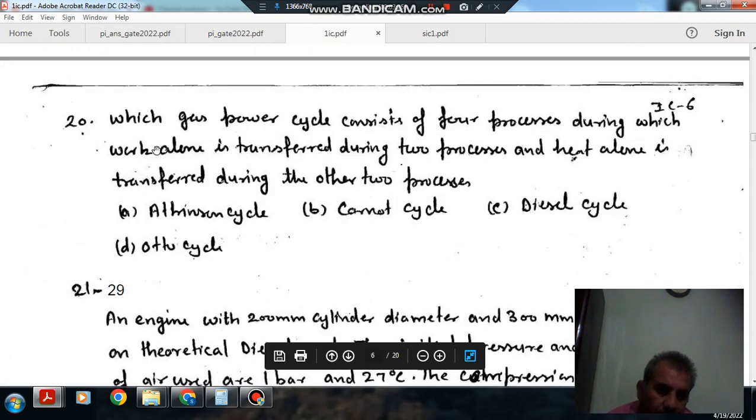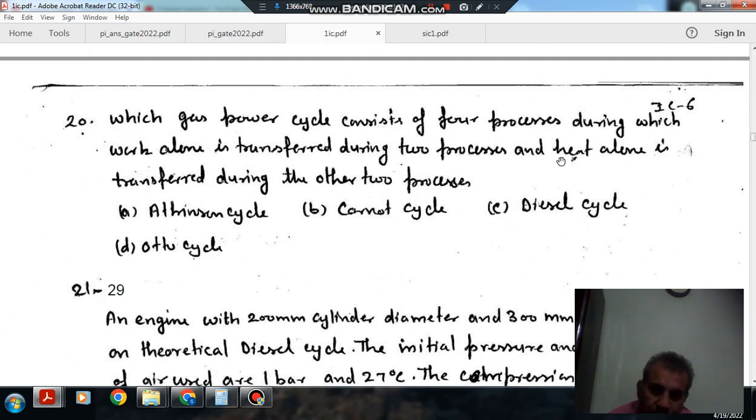Next: which gas power cycle consists of four processes, during two of which work alone is transferred, and during the other two processes heat alone is transferred? Option A Atkinson cycle, option B Carnot cycle, option C diesel cycle and option D Otto cycle.